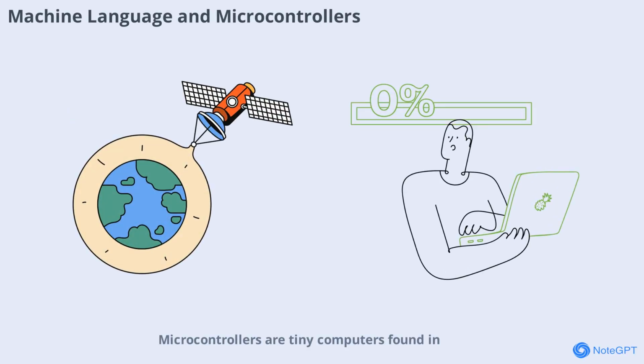Microcontrollers are tiny computers found in everything from toys to medical devices. They run simple programs written in machine language to control sensors, motors, and other hardware. Because microcontrollers often operate in real-time environments, machine language ensures that instructions are executed quickly and predictably. This reliability is essential for applications where timing and precision are critical, such as in pacemakers or automotive safety systems.